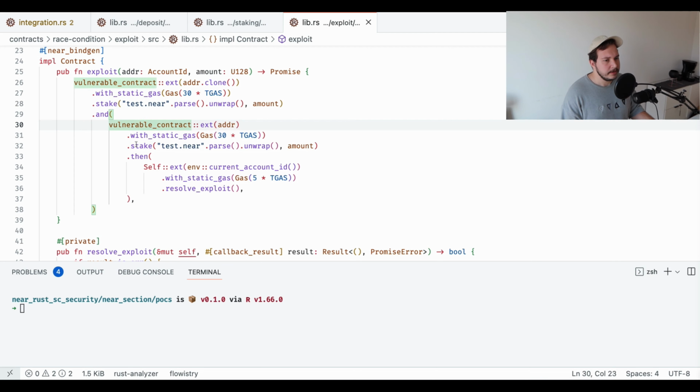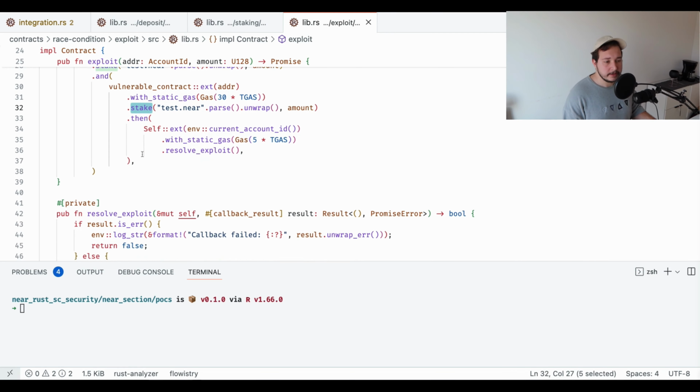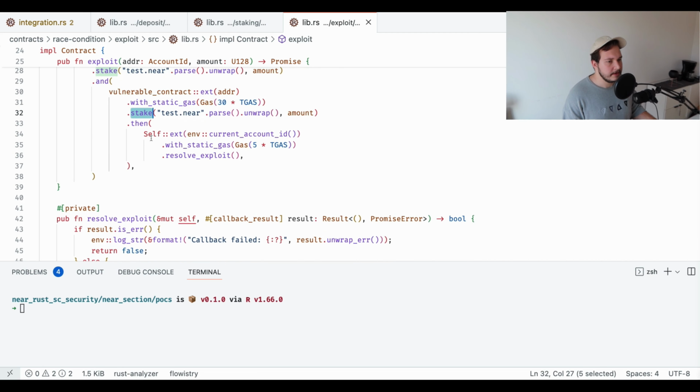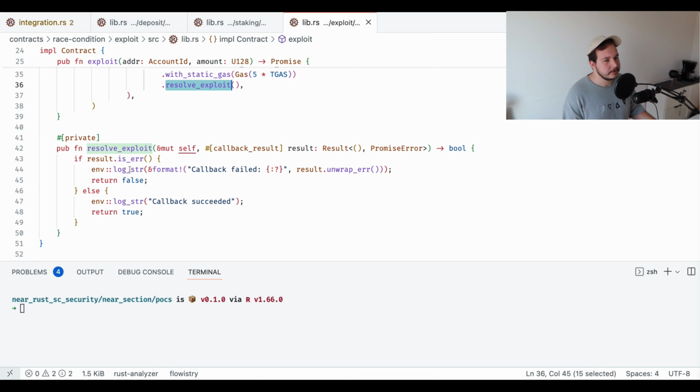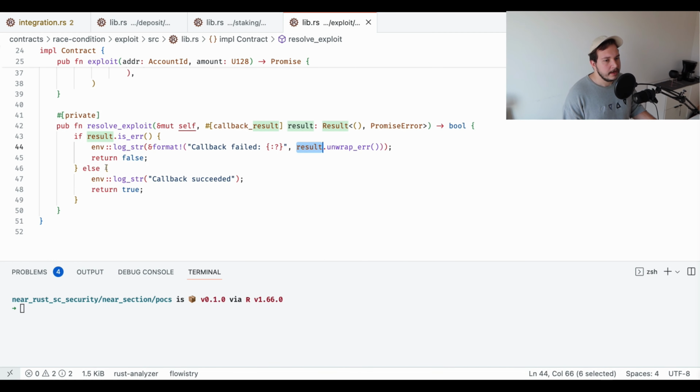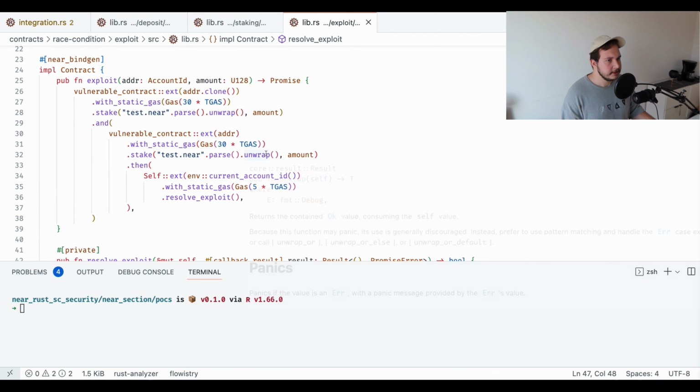And then we call stake again, and then afterwards, to have a better logging experience and to understand whether everything was okay, we just call resolve exploit, and here we just check if it was error. We just call back error with an error, and then here we just log callback succeeded. That's pretty much it in this scenario.